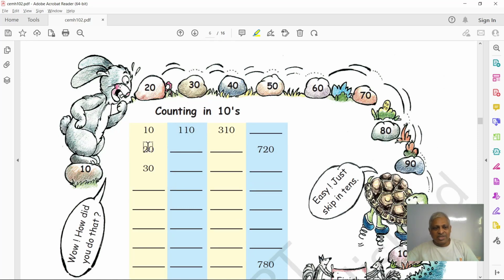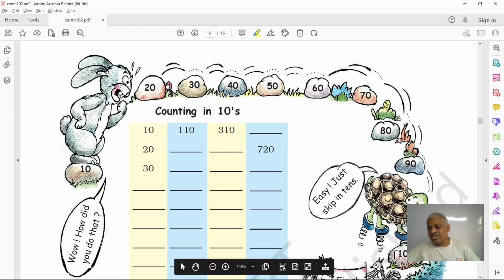Here it seems a race between a rabbit and a tortoise. And you see here, the rabbit is crying as it is still at 10. And the tortoise reached the goal 100, hit the century. And how did it achieve this?